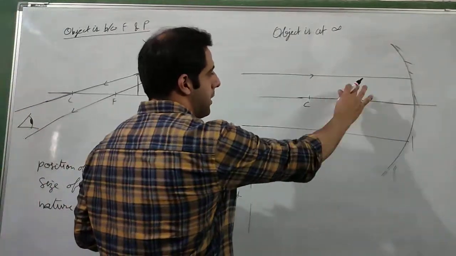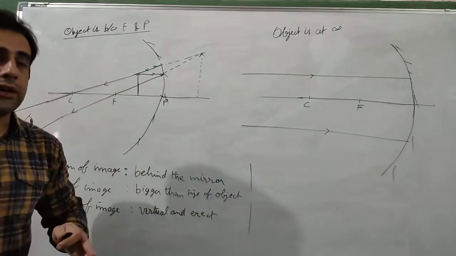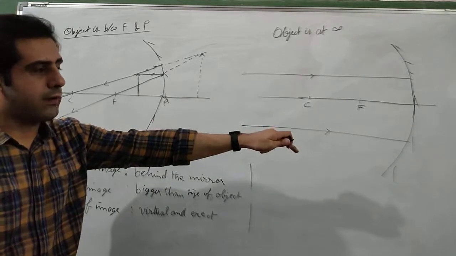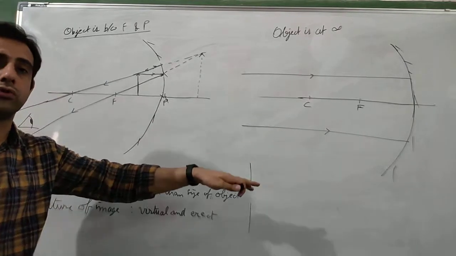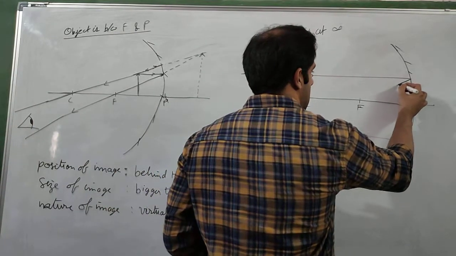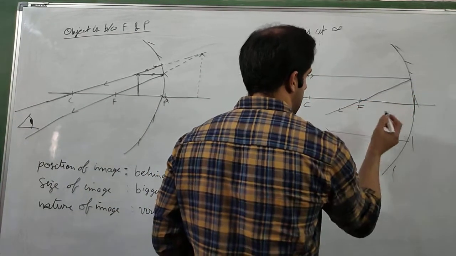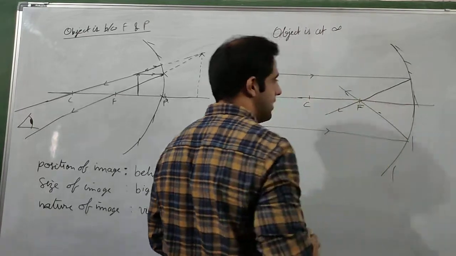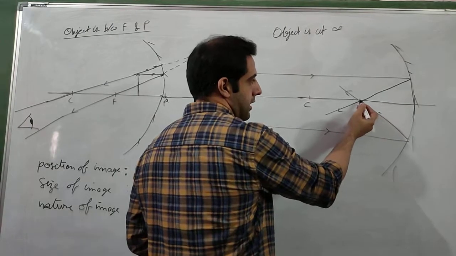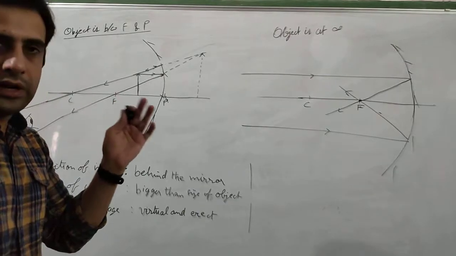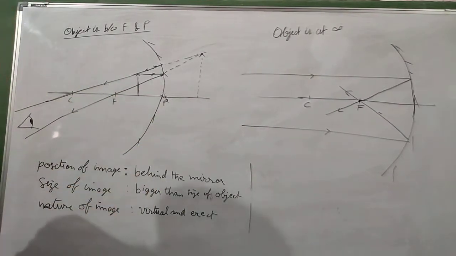These two rays are going parallel to principal axis. Now we know that all those rays which are going parallel to principal axis, after reflection from the concave mirror, will pass through the focus point. So these two rays will also pass through focus point after reflection like this, and the intersection is here. Now as you can see they are intersecting with each other at focus, so the size of the image will be very small.